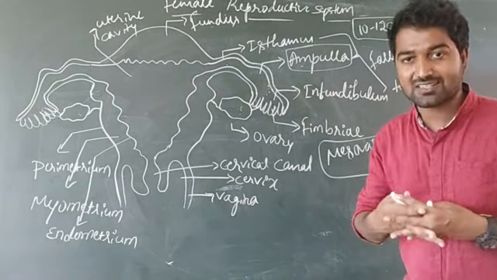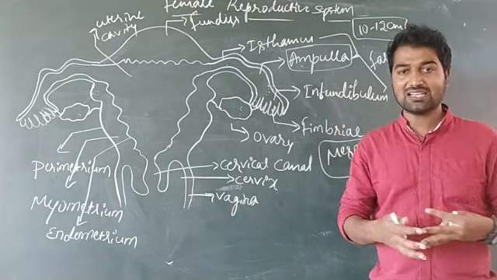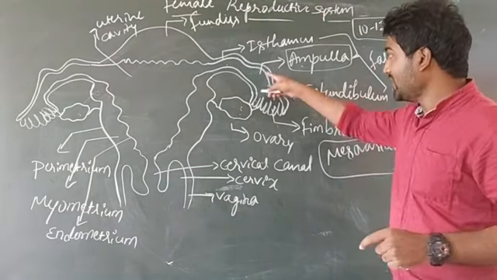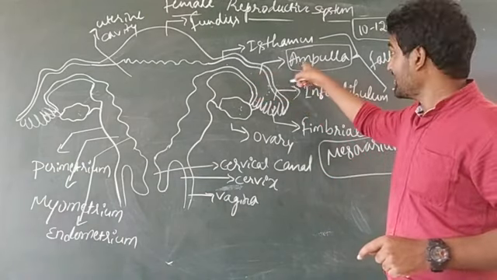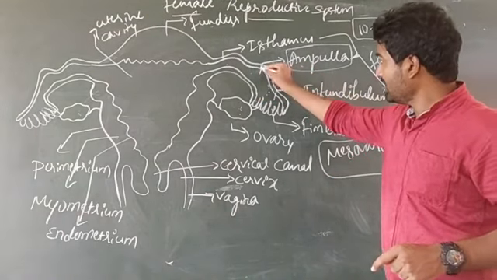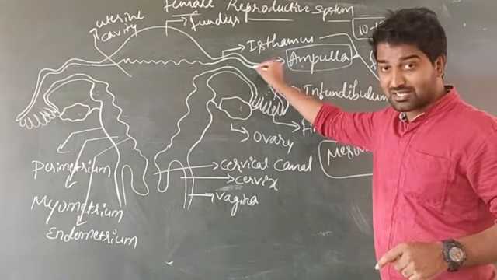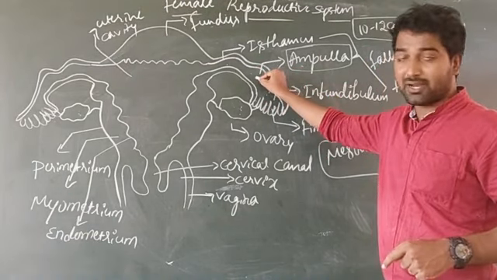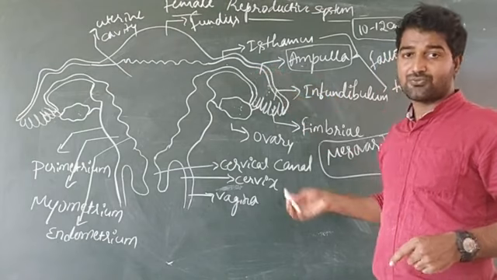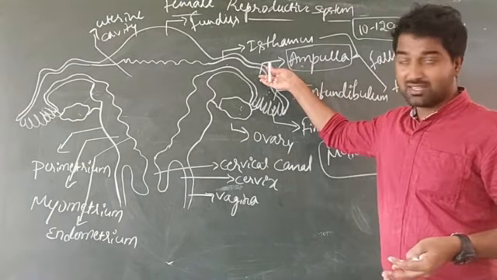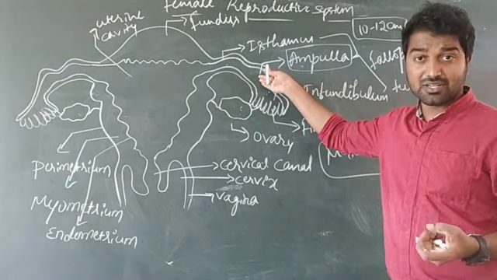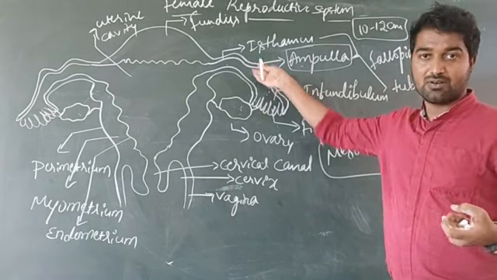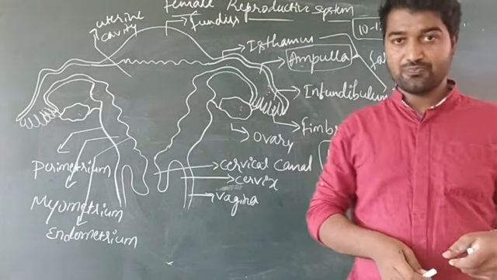That process is known as fertilization, and the site for fertilization is the ampulla. So in this region fertilization takes place, that means the male gamete and female gamete fuse together in the region of the ampulla of the fallopian tube.